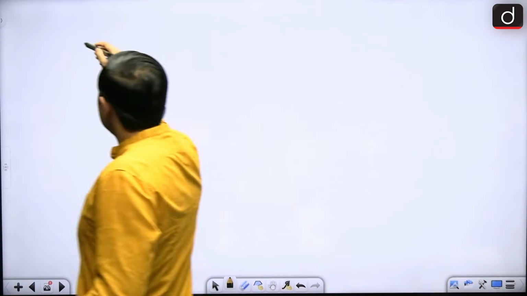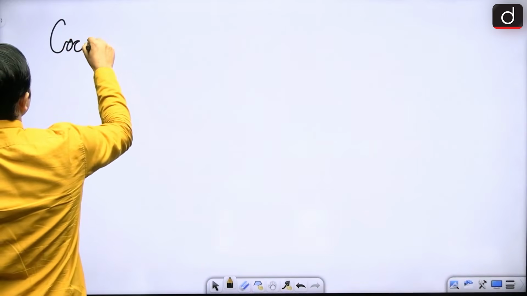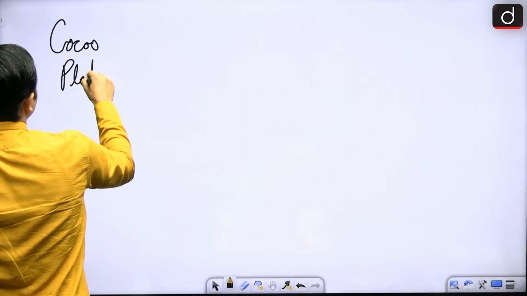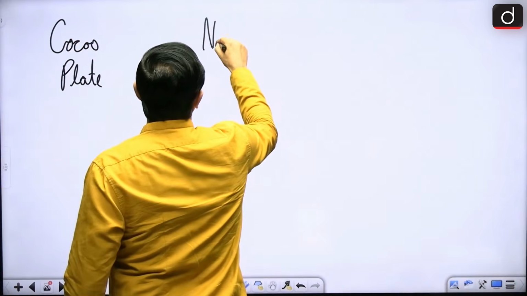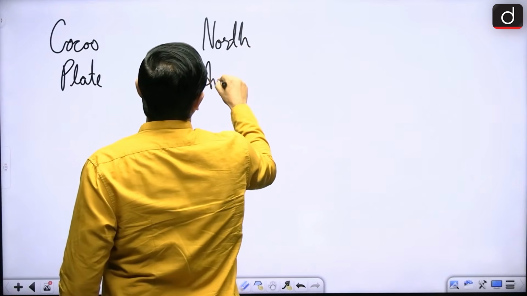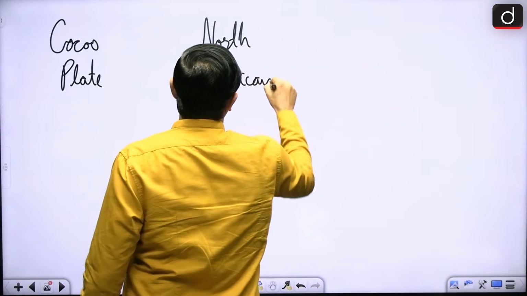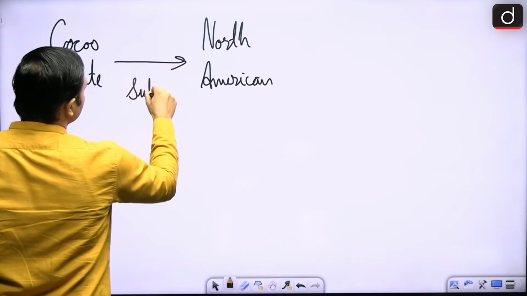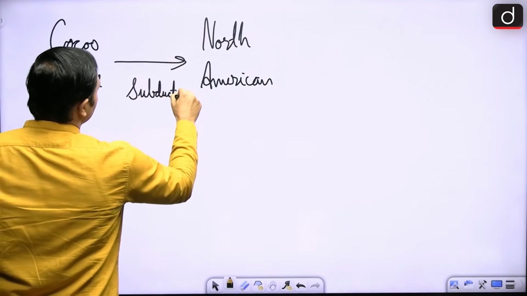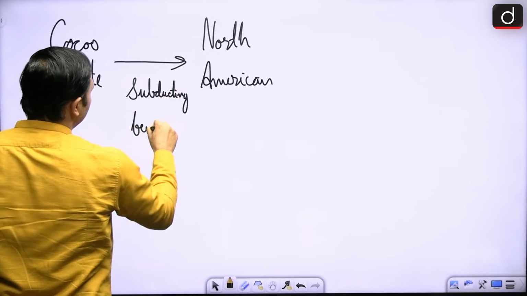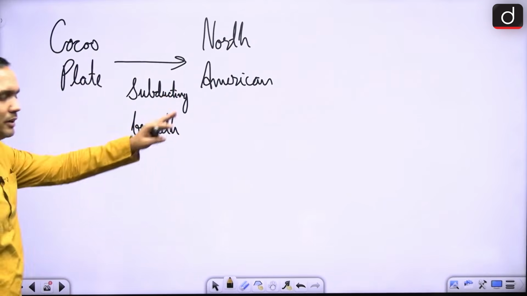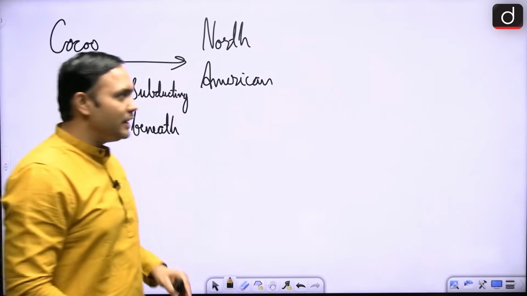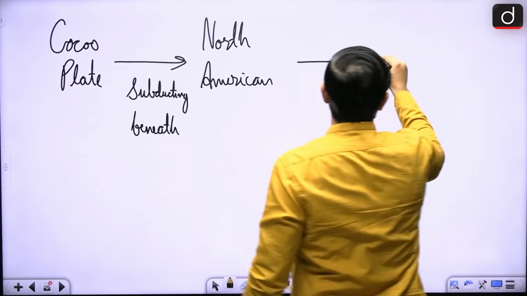These are the Cocos plate and the North American plate, right? And the Cocos plate is subducting beneath the North American plate. That is creating this stratovolcano.